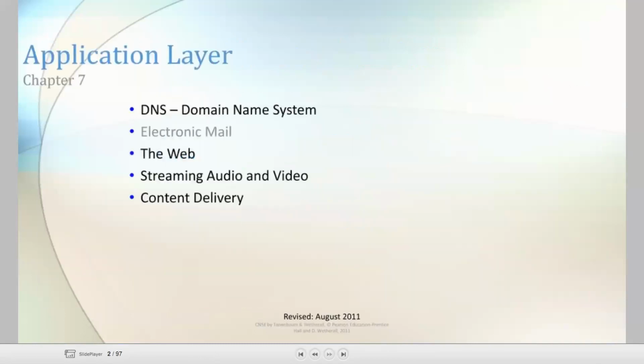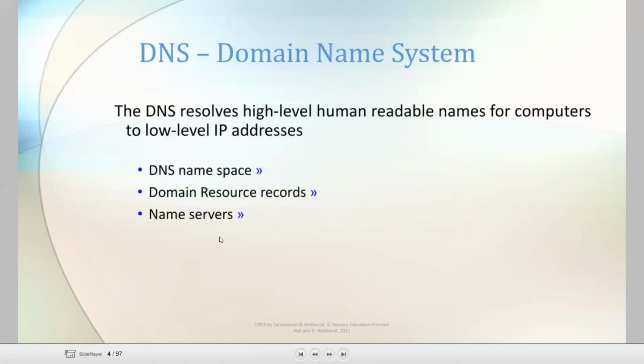In this unit, in the second part of unit number 6, so far we have discussed DNS, and DNS has 3 parts: what is DNS, what is the DNS namespace, what are domain resource records, and name servers.